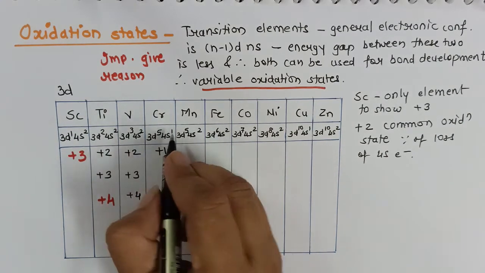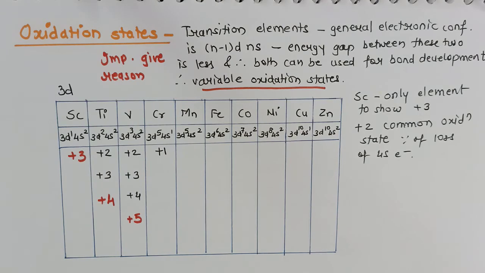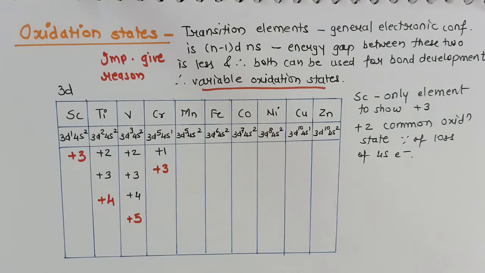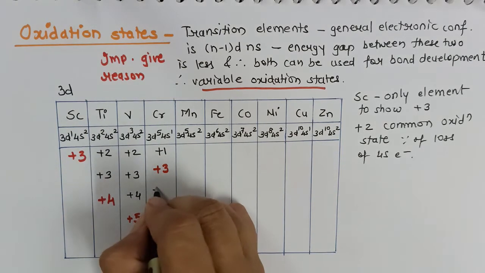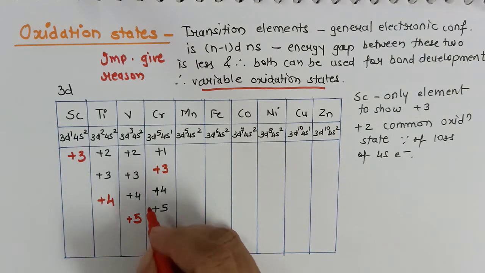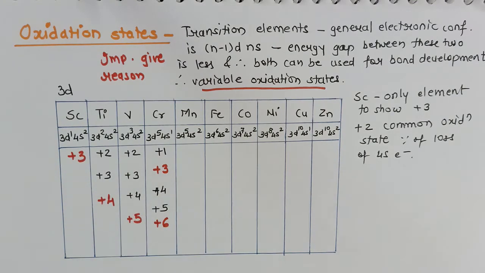Chromium will show +1 because of loss of 4s1. Then +3, which will be a stable configuration, +4 and +5. +6 will be the stable oxidation state for chromium.